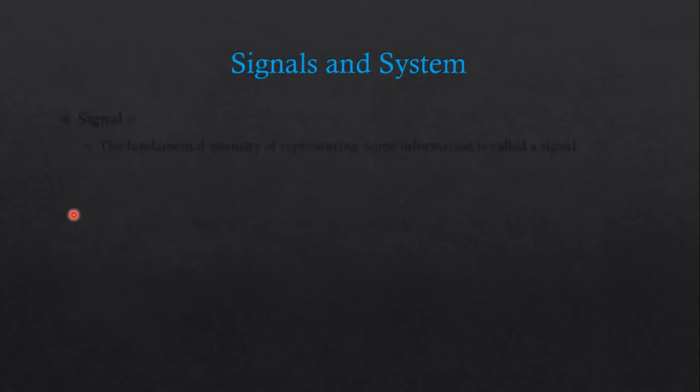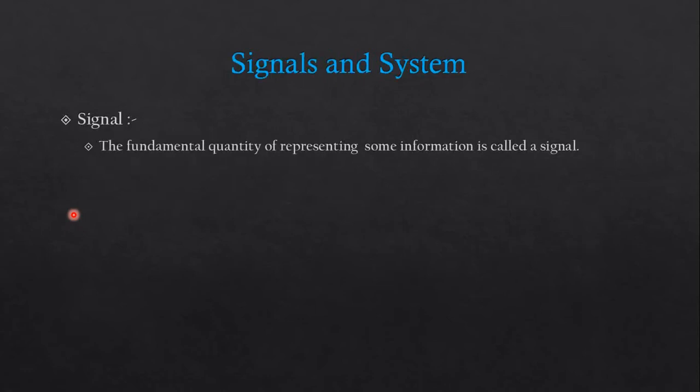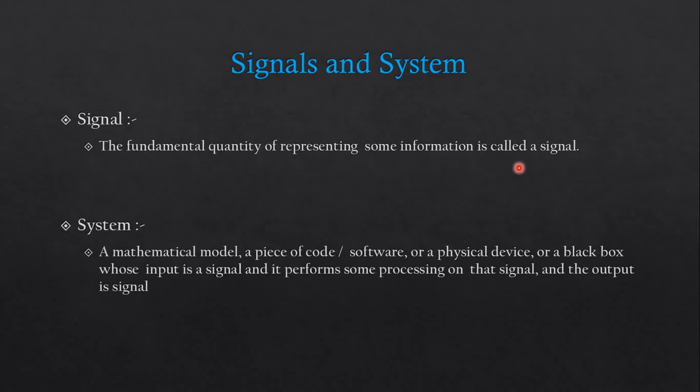So starting with signal, the fundamental quantity of representing some information is called a signal. So it is a fundamental quantity which represents some information. Then after, system: a mathematical model, a piece of code or software, or a physical device, or a black box whose input is a signal and it performs some process on the signal.